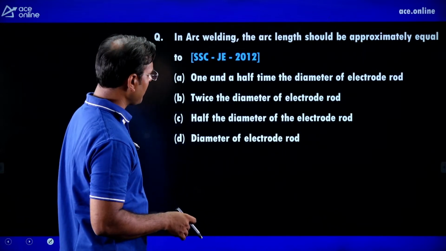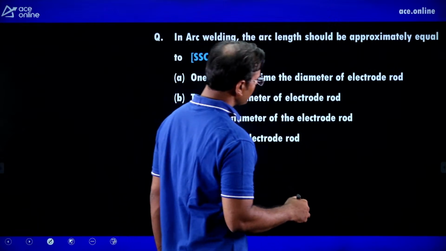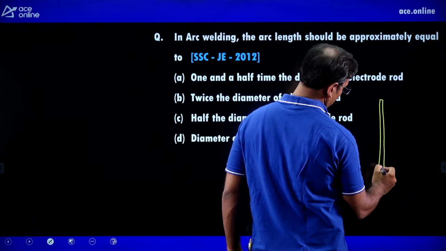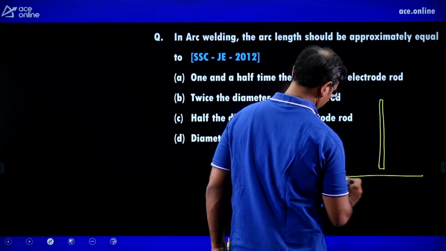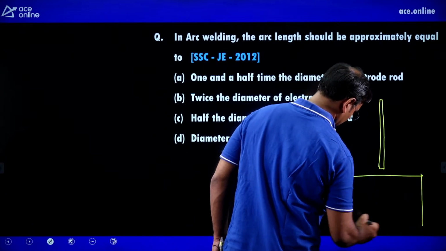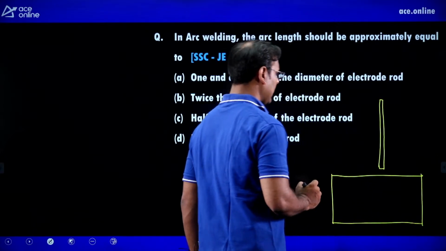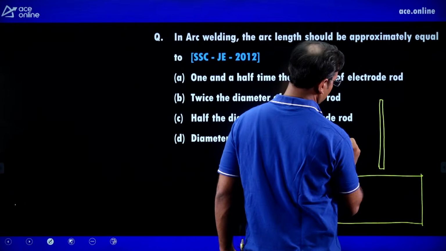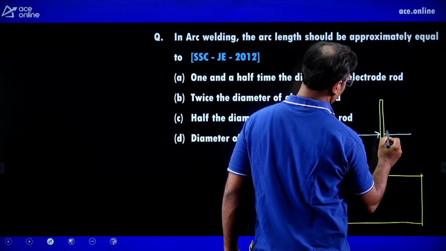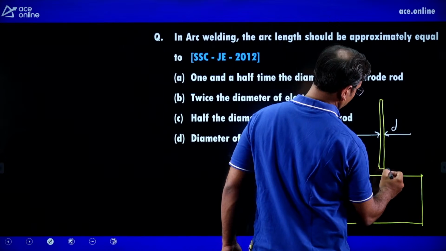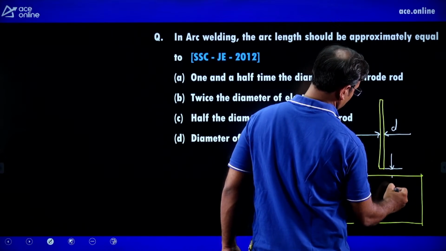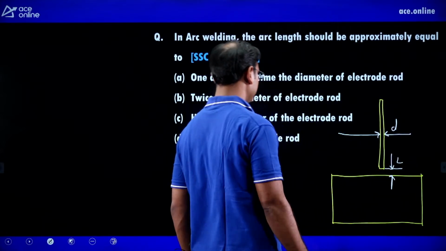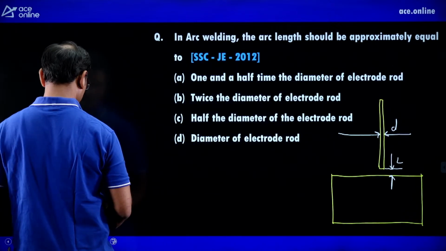In arc welding, the arc length should be approximately equal to... Now I will show you one diagram of arc welding. Guys, there is one long slender rod, and here we have to join the two plates. That rod has some diameter. The small d is the diameter of the rod, and this is the tip of the electrode. The distance between the tip of the electrode and the plate is known as capital L. Then what is that capital L here?